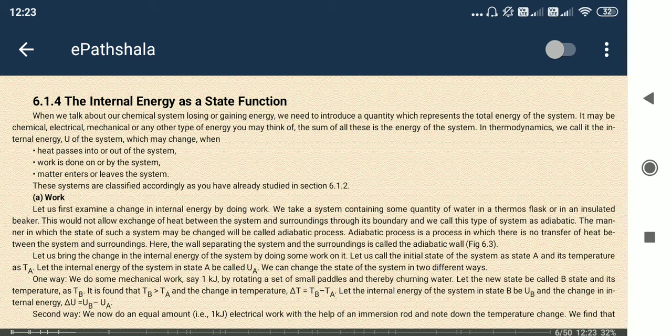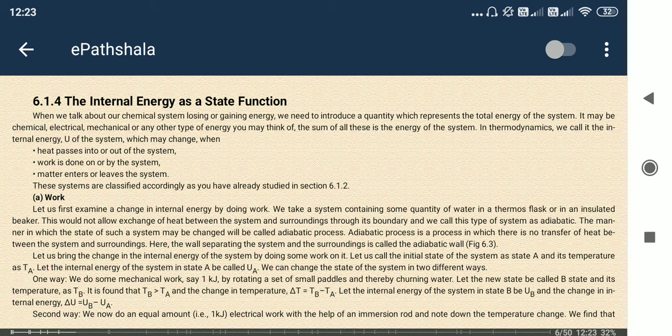So all types of energy are included in the internal energy. Okay, so you got the point. So internal energy is a state function. So what happens when a solid is there? We increase the internal energy, then it could change from solid state to liquid state, likewise from liquid state to gaseous state, right? So these changes can occur.